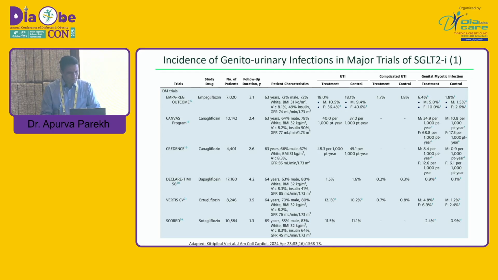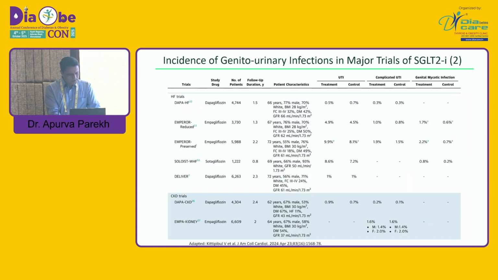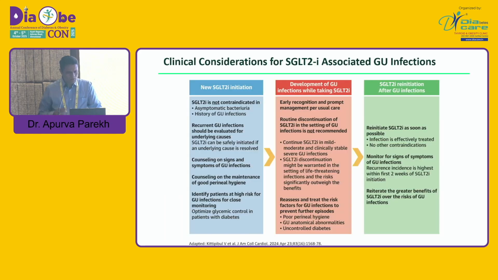Again, the same data are seen with the CREDENCE, DECLARE-TIMI, and VERTIS-CV trials. Even if you see DAPA-CKD or EMPA-KIDNEY, again, the incidence of complicated UTI was not very bad. This is a must. So this is how we should assess in the clinical situation. Whenever we start new SGLT2 inhibitors, one thing is very clear: asymptomatic bacteriuria or past history of GU infection is not a contraindication to starting SGLT2 inhibitors.